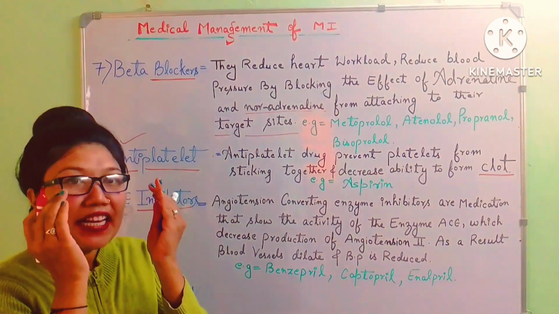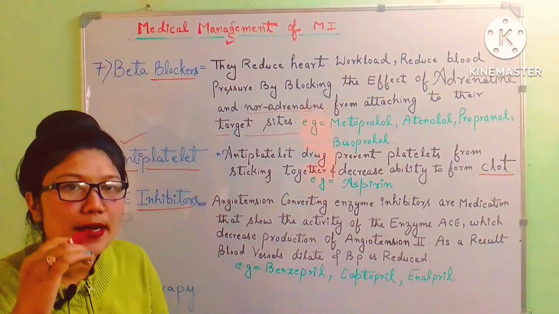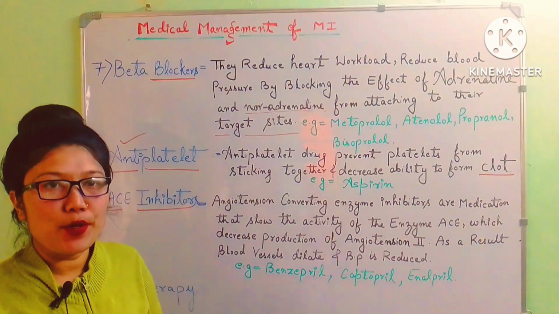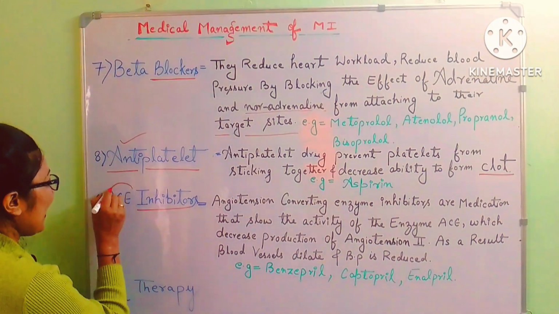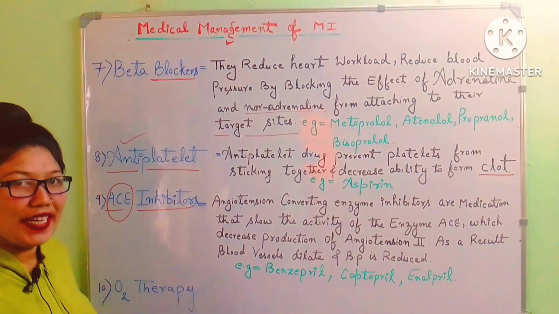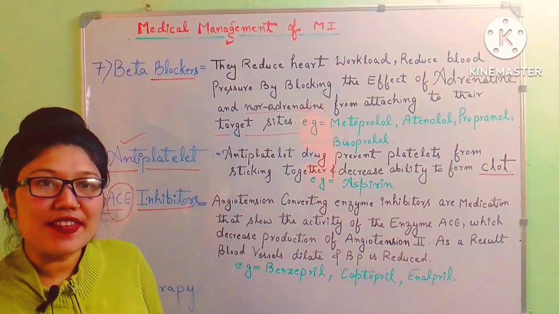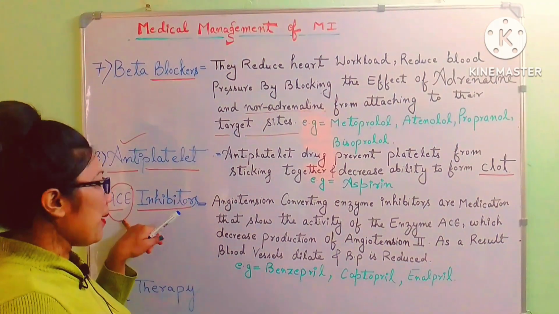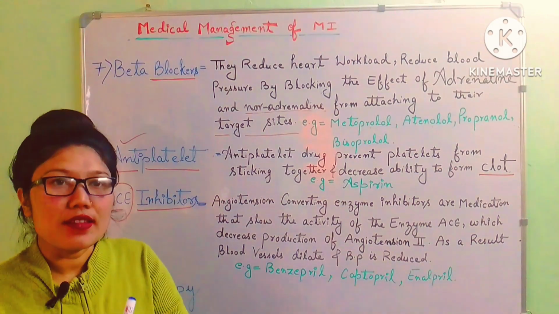Inhibitors means they are inhibiting, they are preventing something. So what are they actually preventing? They are preventing the ACE enzyme. This enzyme is mainly released from the lungs.